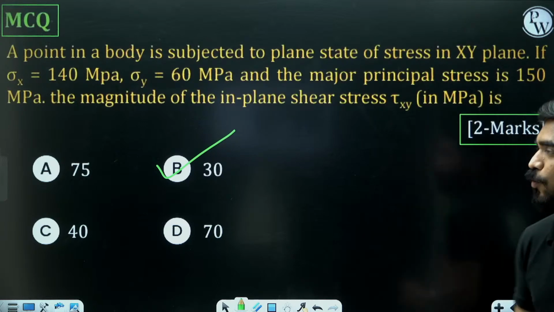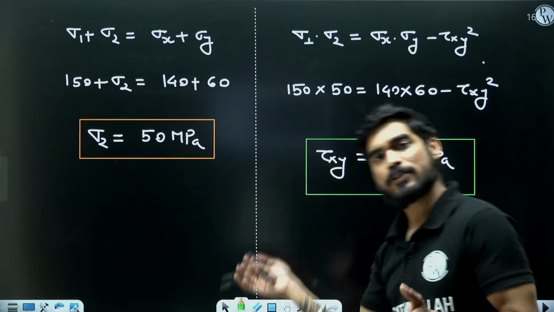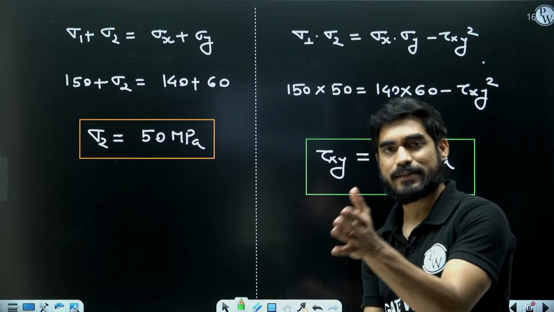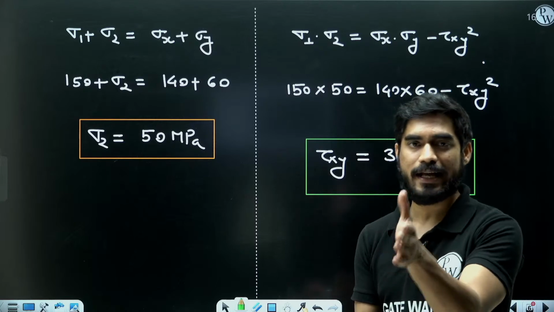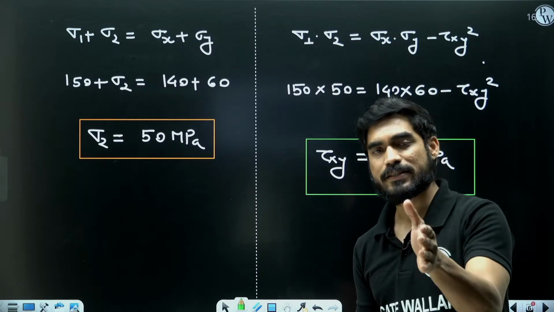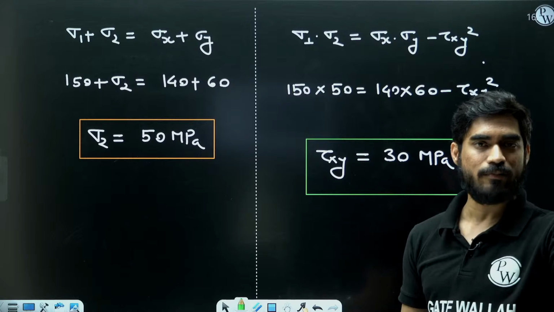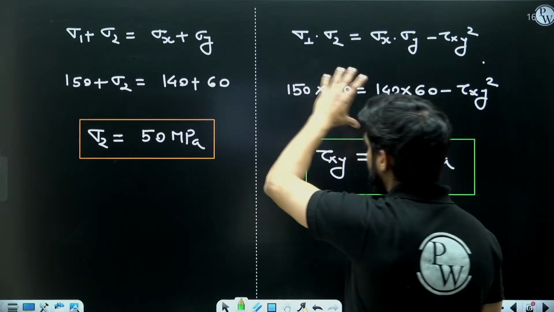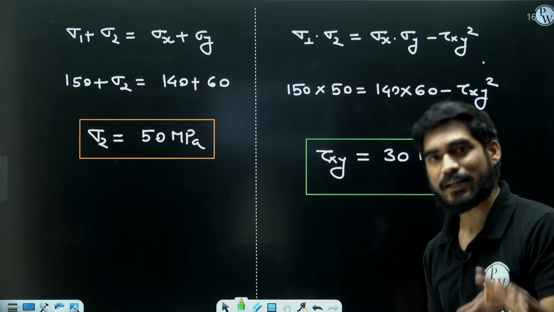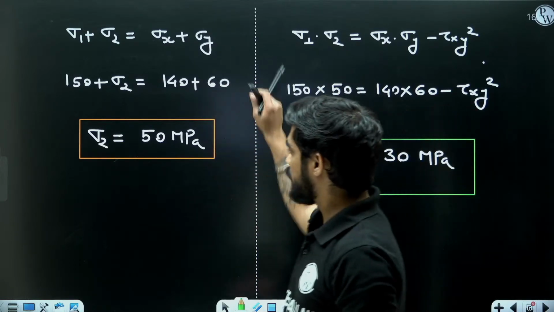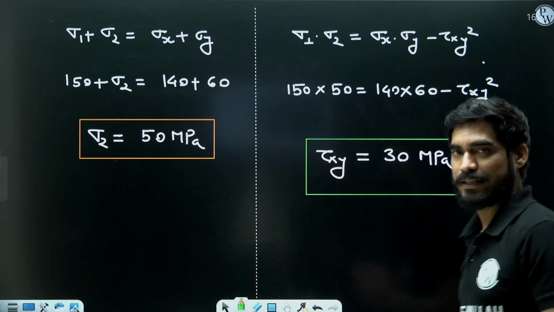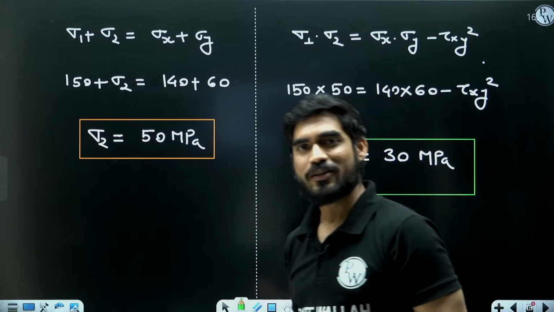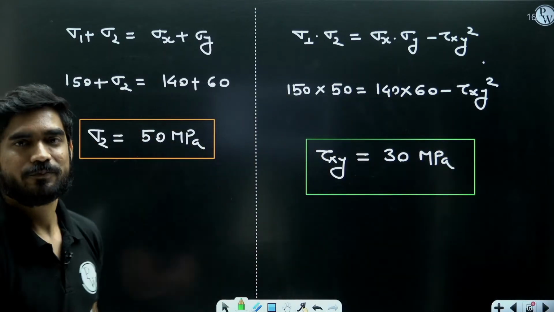So I hope you liked my solution. You can also solve this by applying the equation of principal stress. Sigma 1 will be equal to sigma x plus sigma y by 2 plus root over sigma x minus sigma y by 2 whole square plus tau xy square. But I find this solution easier to calculate, right? The calculation will be easier in this case. Chalo, so let's move on to the next question.